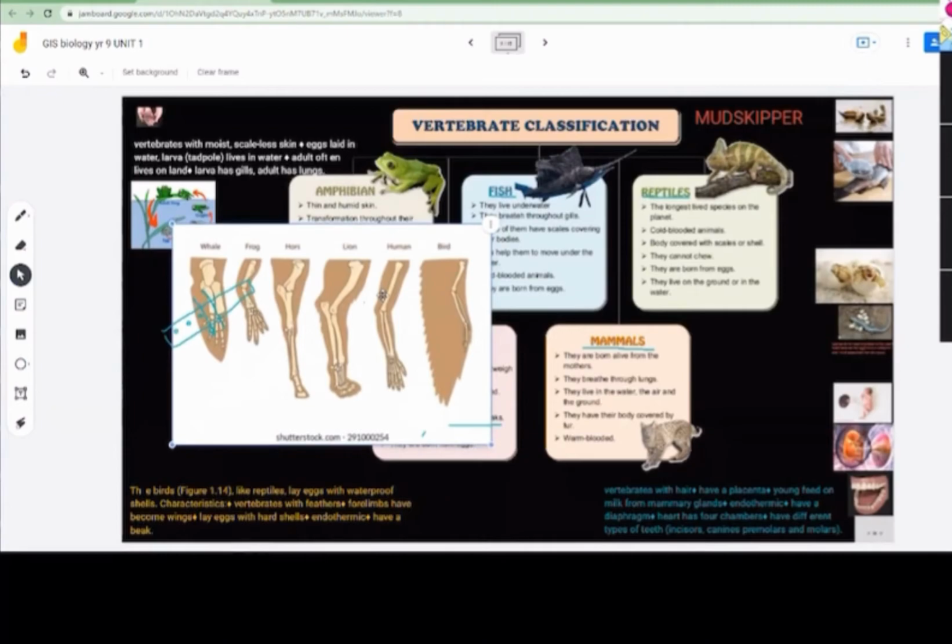All of you, look at this picture. What is this picture showing you? That is our whale, big hand. Whale, it's their hands, frog, feet, legs, and wings. Exactly.